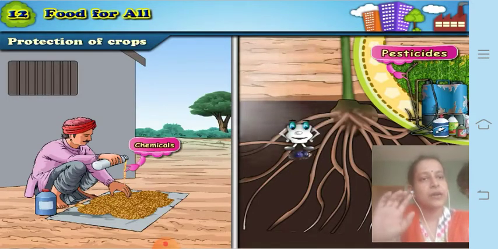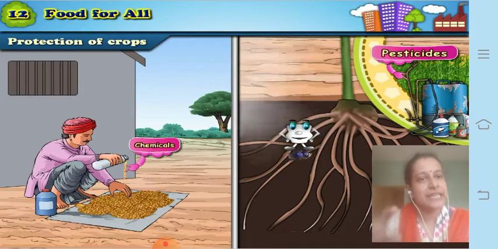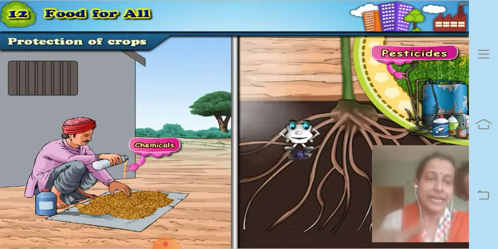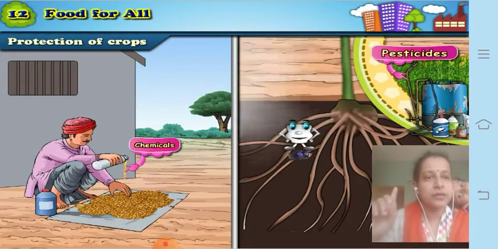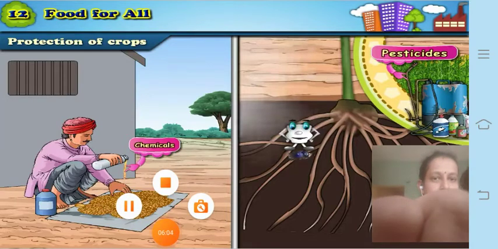But after finishing all these processes, does the farmer take the crop directly for selling? No, my dear students, there are some more methods. So let us see how the farmer stores the grain.